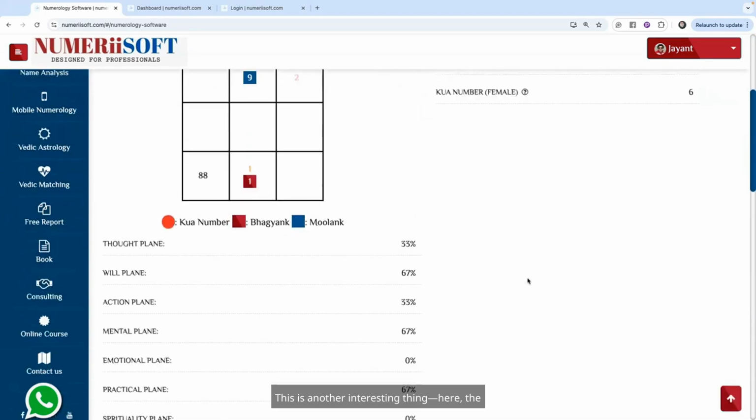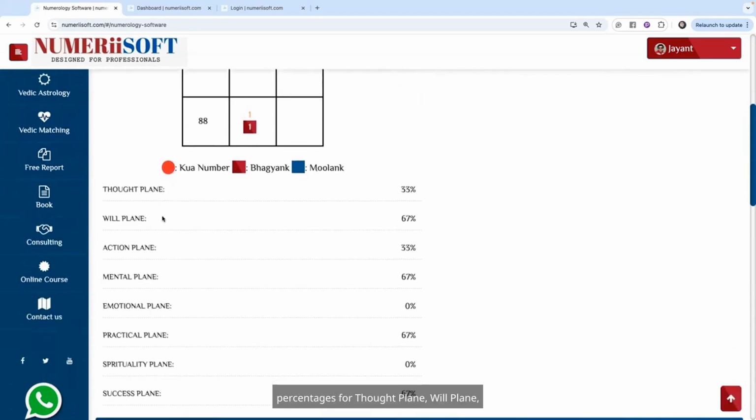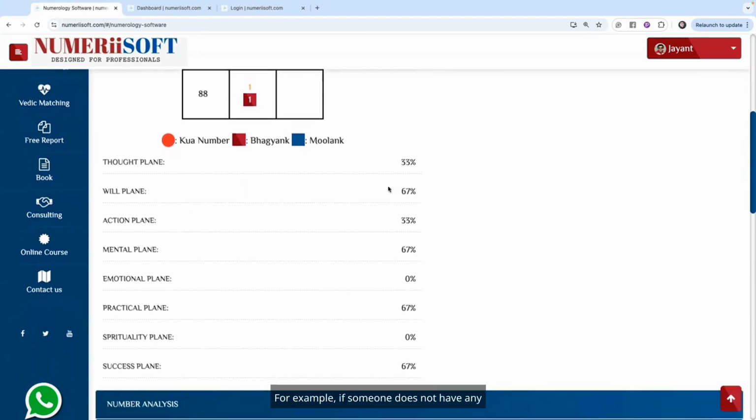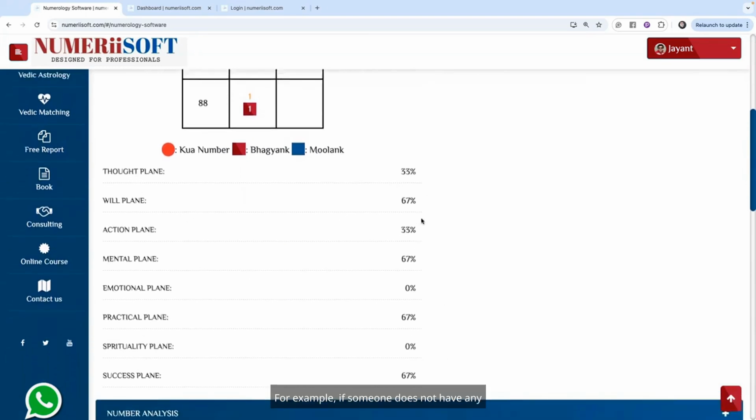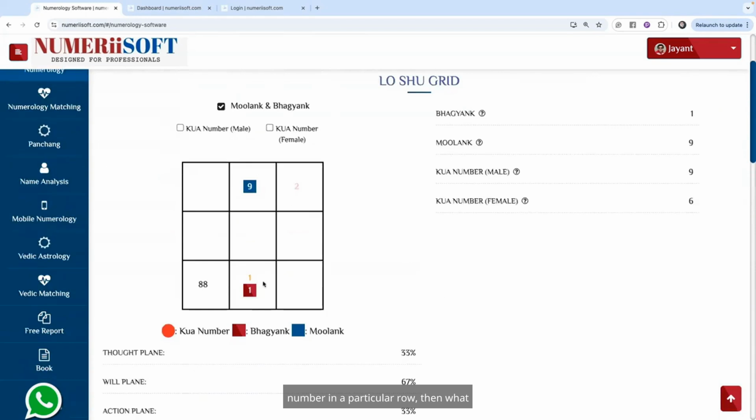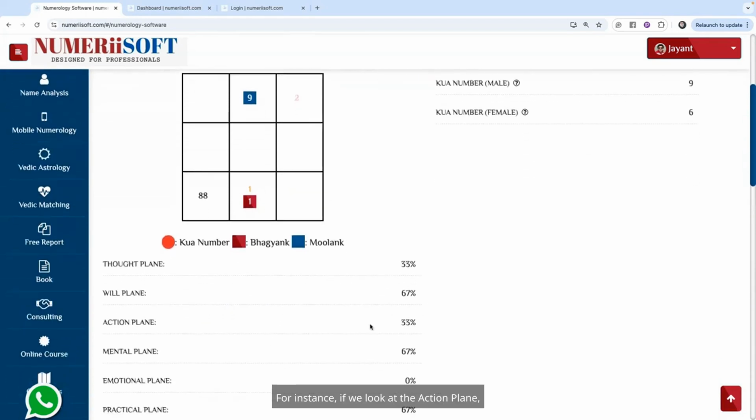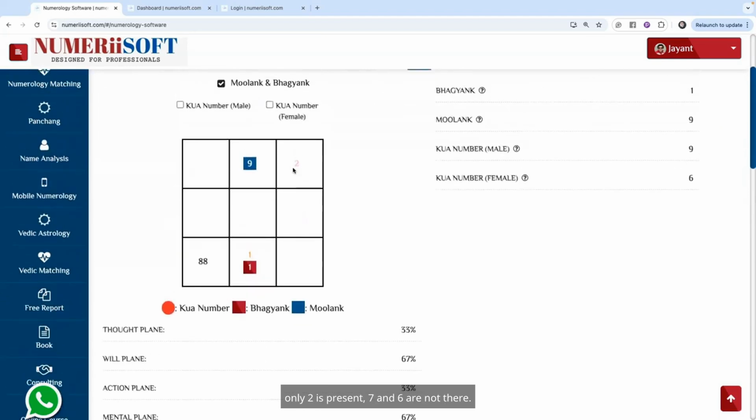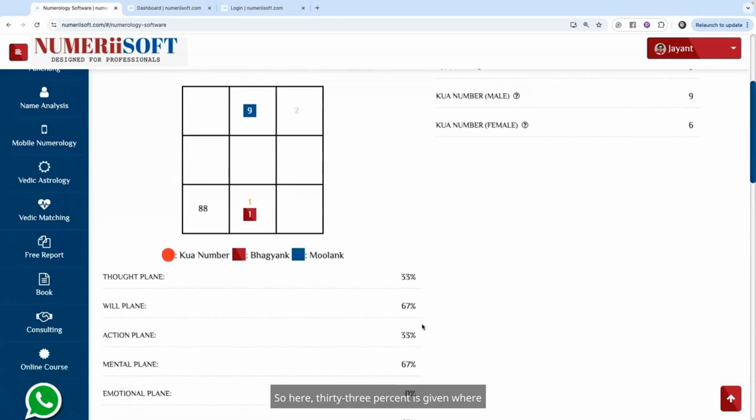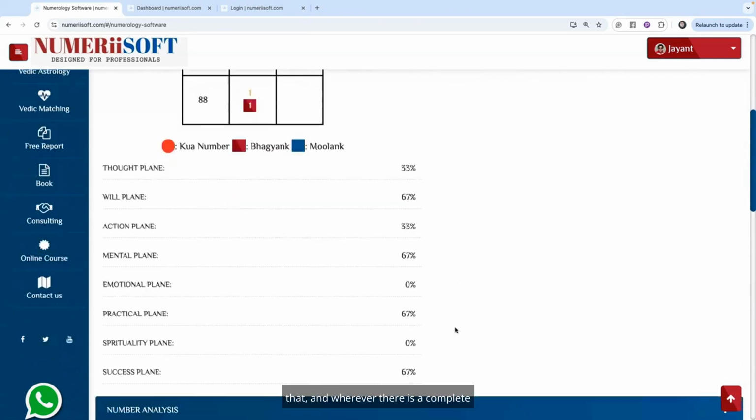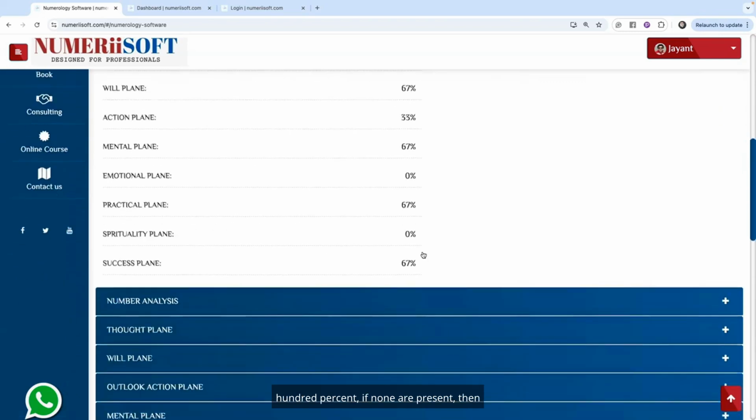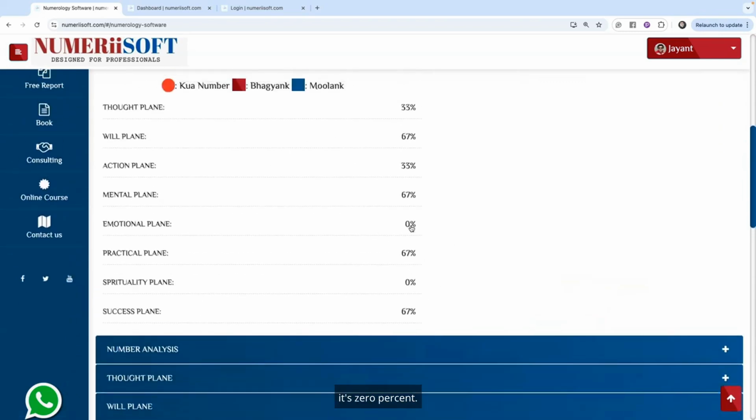This is another interesting thing. Here, the percentages for the thought plane, will plane, and action plane are all given. For example, if someone does not have any number in a particular row, then what percentage is there? For instance, if we look at the action plane, only 2 is present, 7 and 6 are not there. So here, 33% is given where there are 2 rows, 67% like that, and wherever there is a complete row it is 100%, and if none are present, then it's 0%.